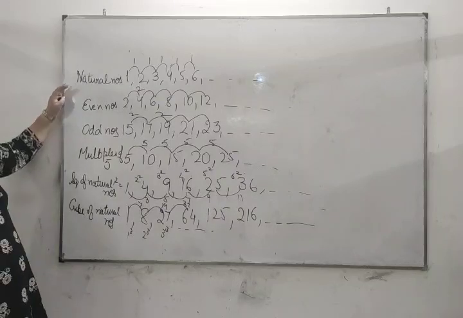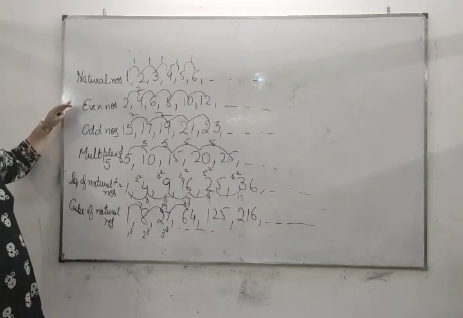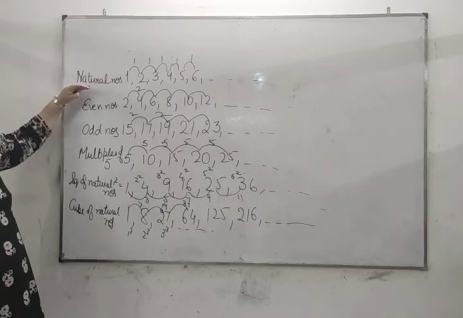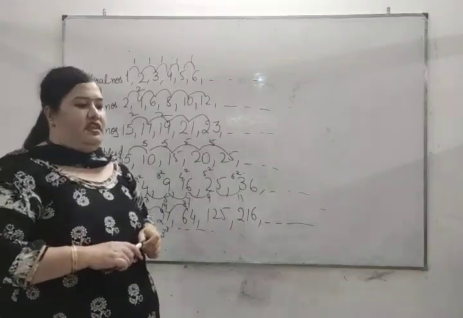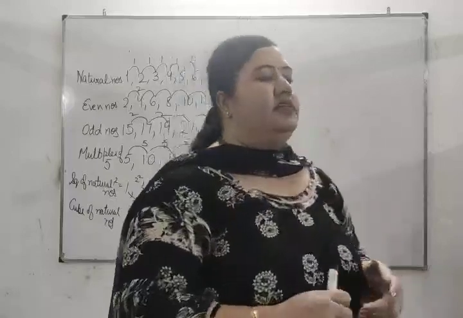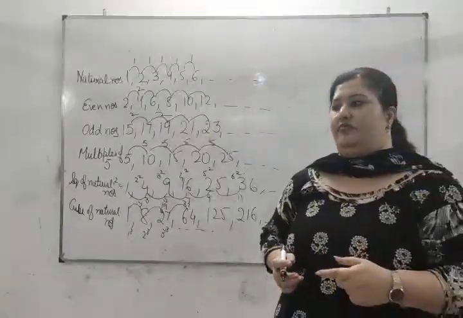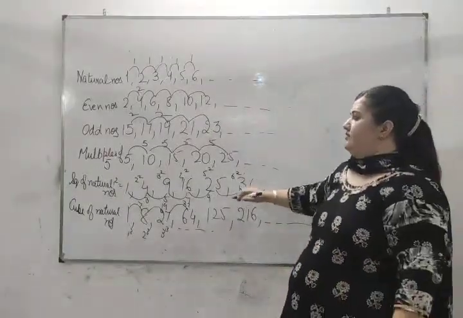The main point to be noted is that in some series the difference between consecutive terms remains the same, while in others the difference is not the same, it is changing.